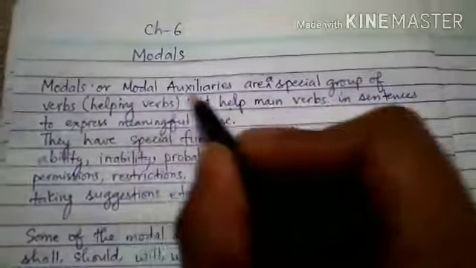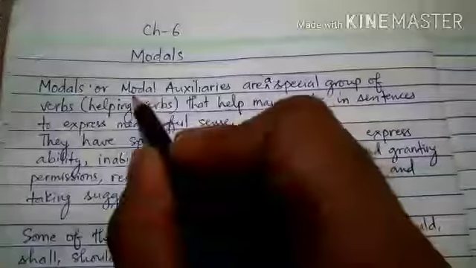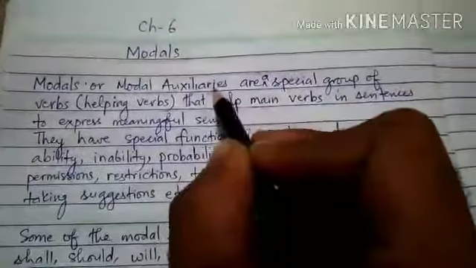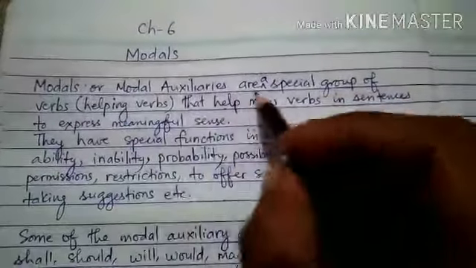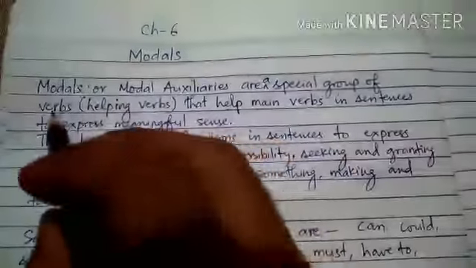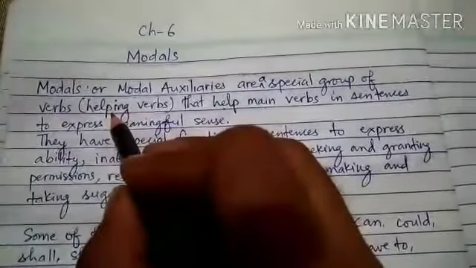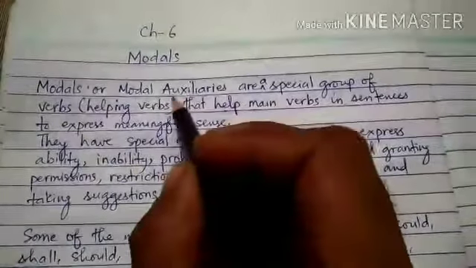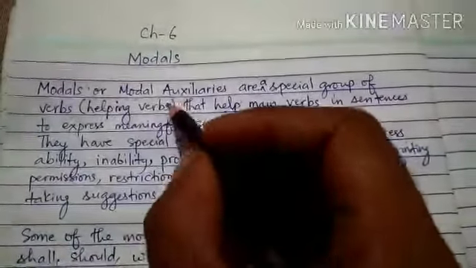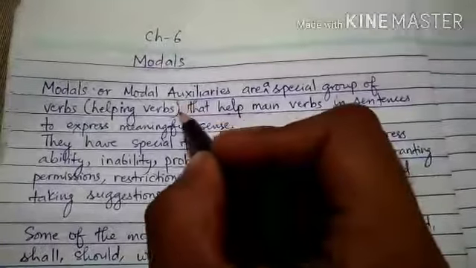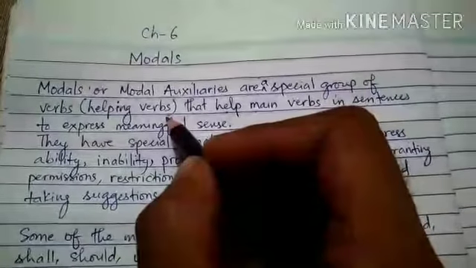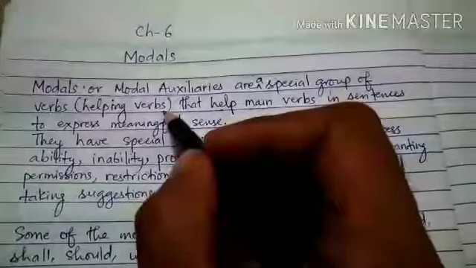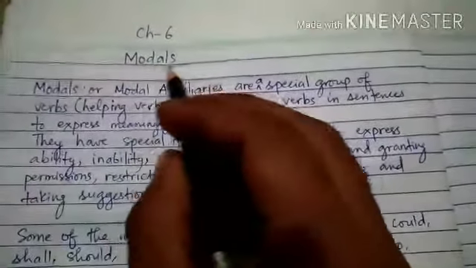Modals or modal auxiliaries. Modals are also called modal auxiliaries or modal auxiliary verbs. Okay, they are a special group of verbs, helping verbs. As I told you in the previous video, modals are another kind of helping verbs. In the previous video, I told you that there are two types of helping verbs. One is primary auxiliaries and another is modals or modal auxiliaries.